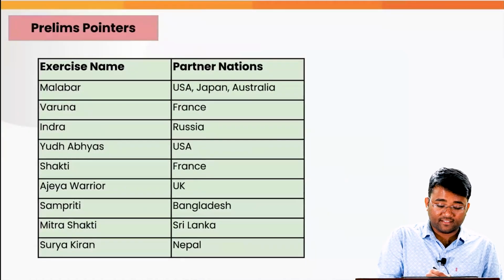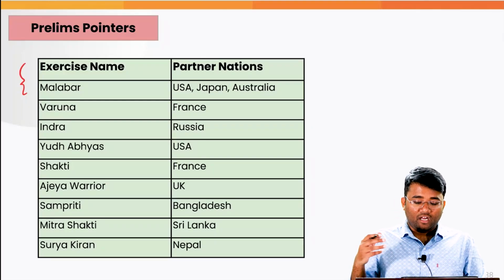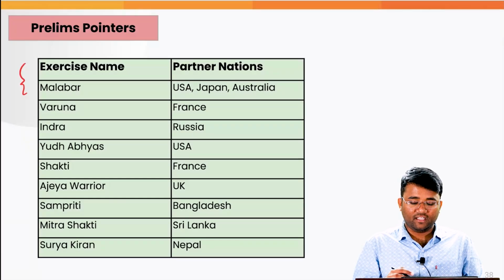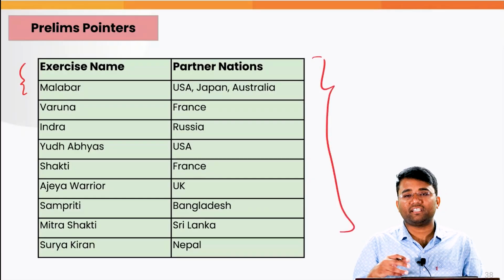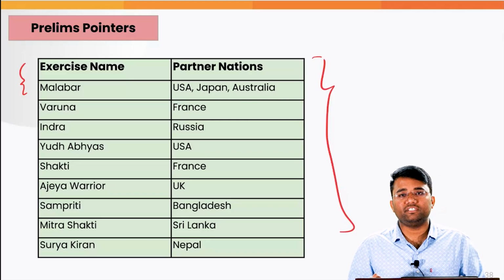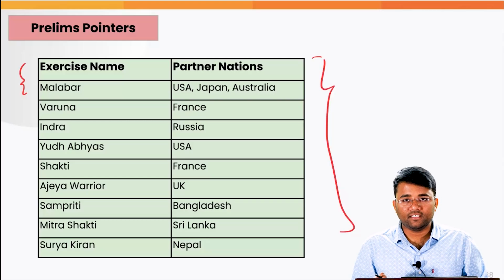There are some other exercises, for example, Malabar is conducted between the USA, Japan, India and Australia. India conducts Varuna with France, Indra with Russia, etc. There are various exercises with partner nations apart from India, and this particular information may be important for your upcoming Prelims 2025 examination.